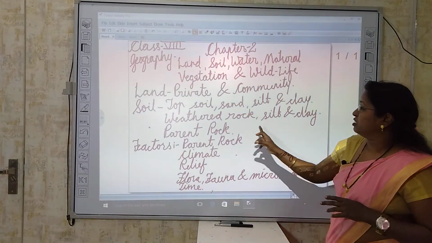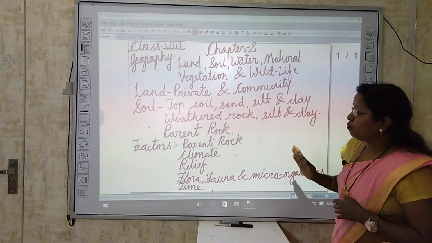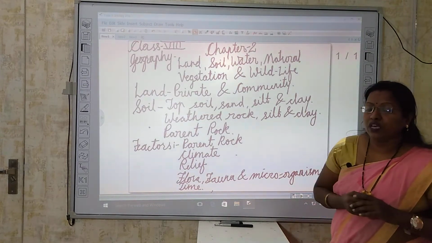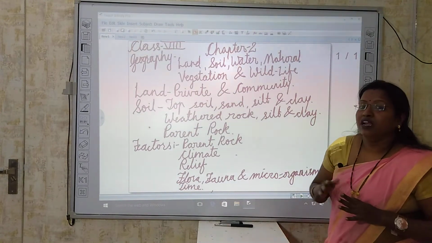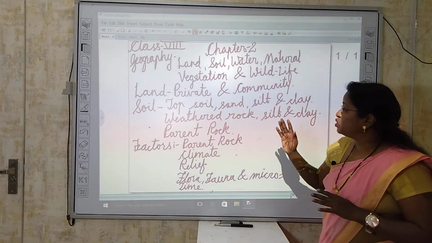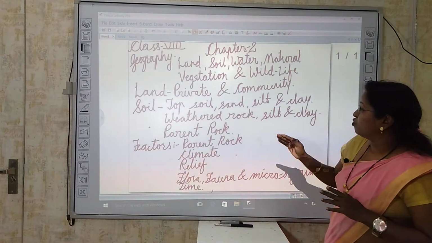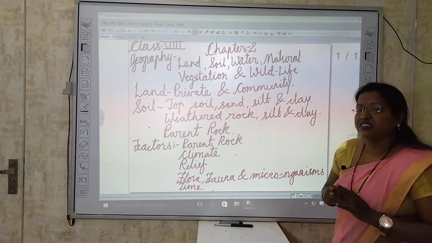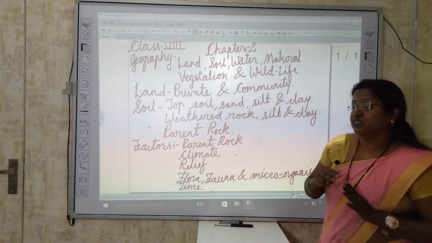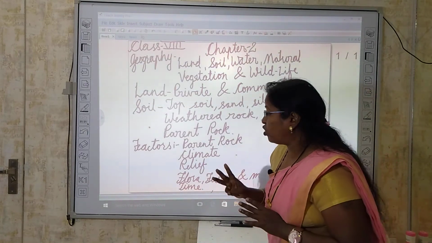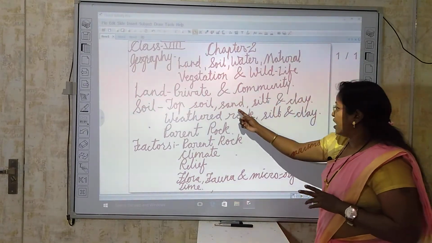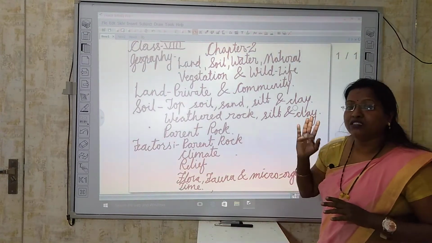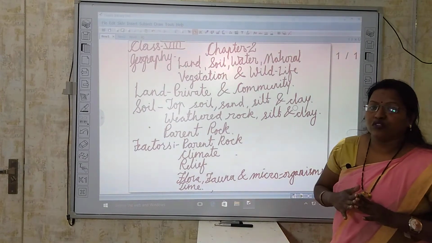Number 1, the top layer of the soil, consists of vegetation and dusty particles. That layer is known as topsoil. Just below the vegetation there is a second layer. It consists of 3 major particles. What are those 3 major particles? Sand, silt and clay. These are the 3 different particles found in the second layer of the soil.